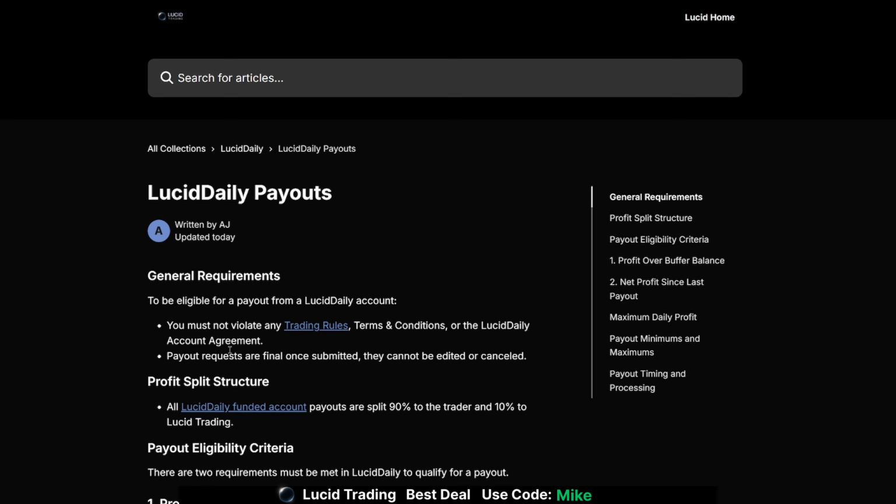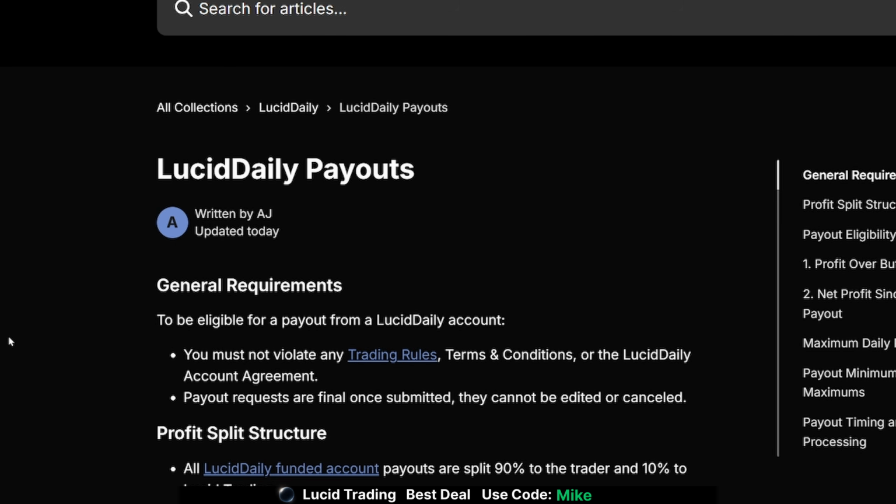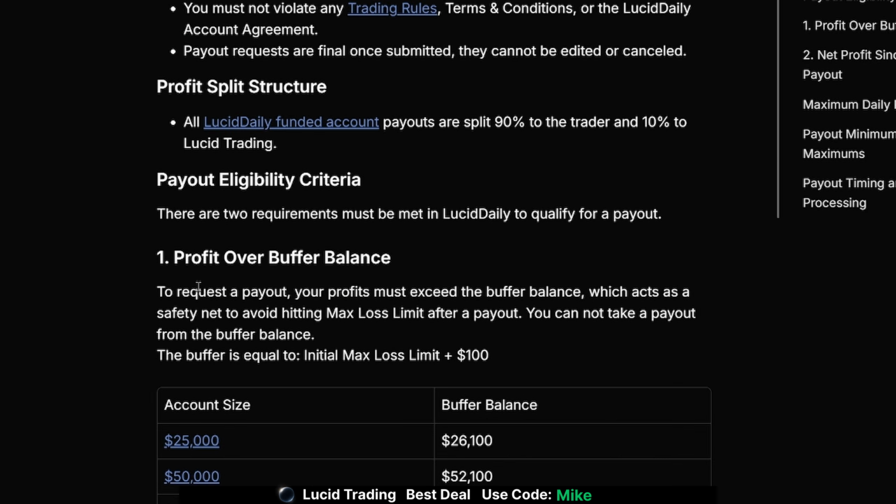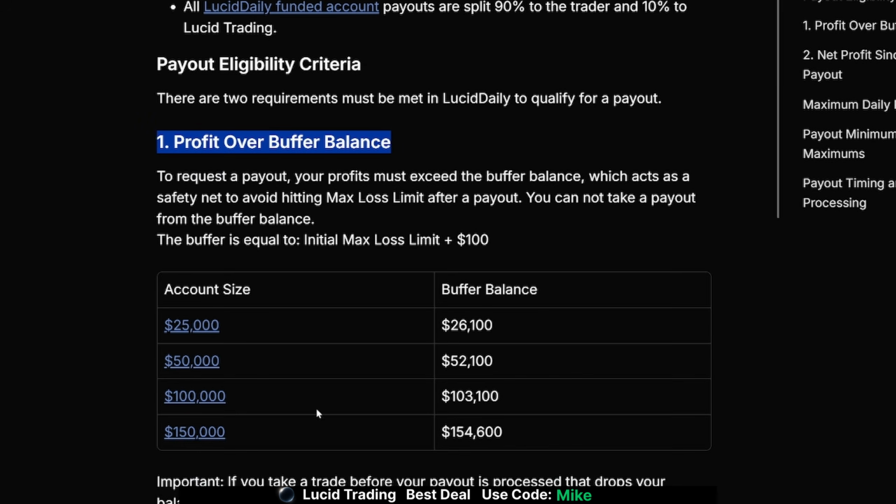Now, if we look at Lucid payouts, how is the payout policy going to work with Lucid Daily payouts? We know that there is a buffer in the Pro account. The Flex account has no buffer. Those are the two most popular accounts. Well, let's look real quick. Number one, profit over buffer balance. So in the 50K account, if we have a $50,000 account size, we have to grow the account to $52,100 before we can even think about taking out a payout. So we have to hit over the buffer by $100.